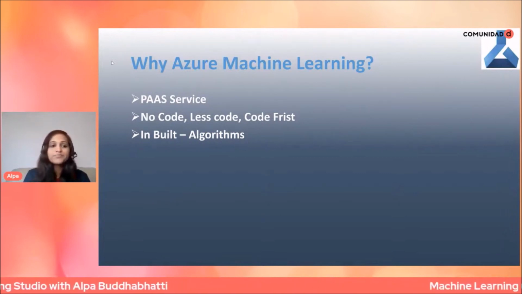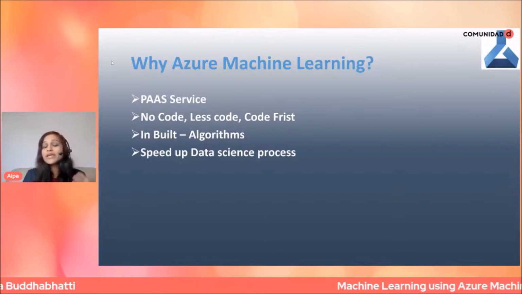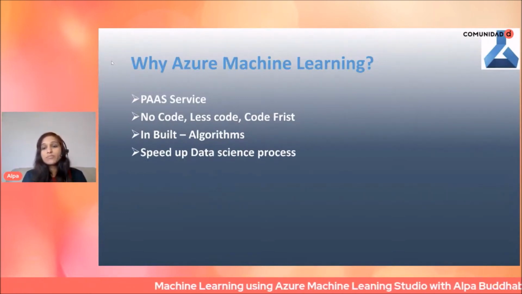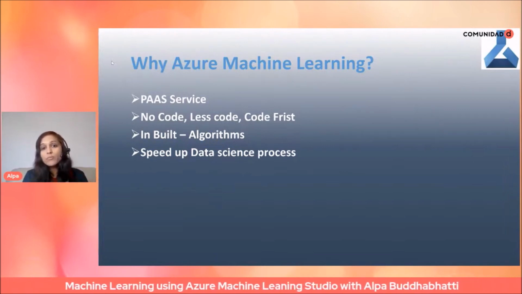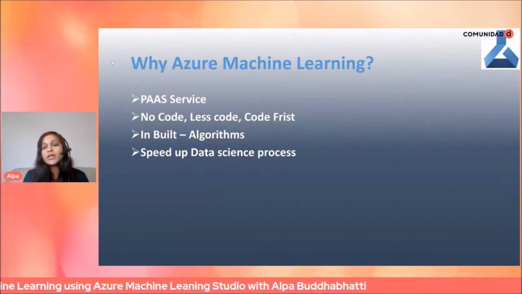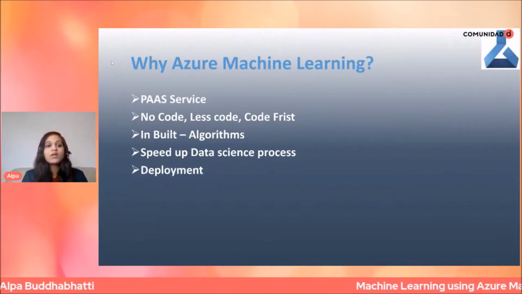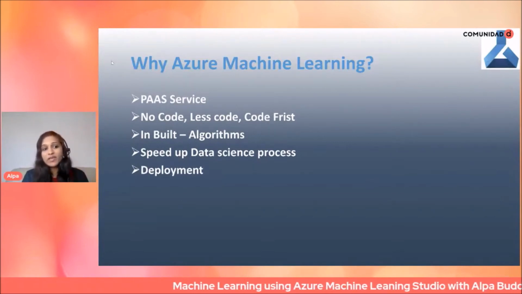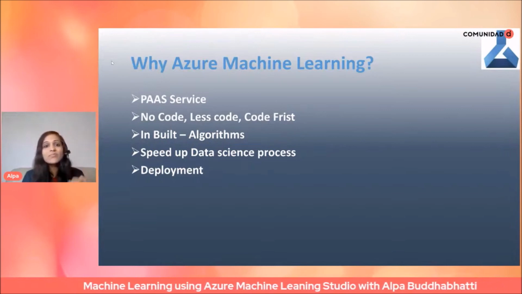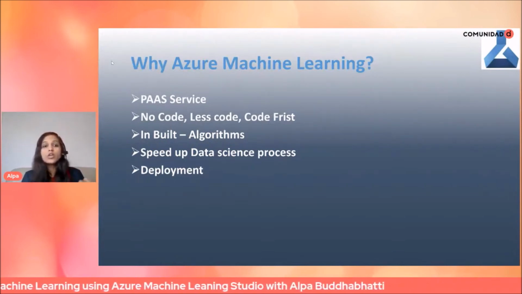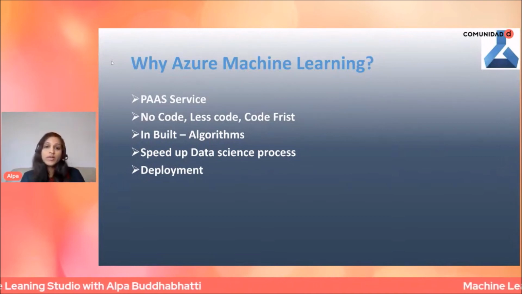You can do that and it speeds up the data science process because here you don't need to worry about GPU or scaling your compute infrastructure. That is all done by Azure machine learning. So it speeds up your machine learning process very, very quickly. And deployment is just one click away. You can click a button and it will deploy into different environments using the no code or low code solution. You can do the same thing using code as well.